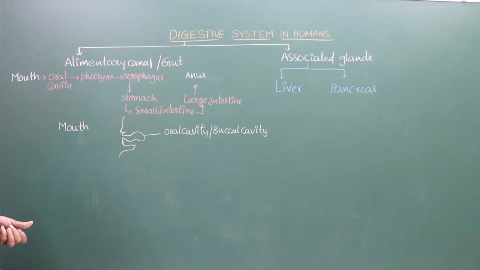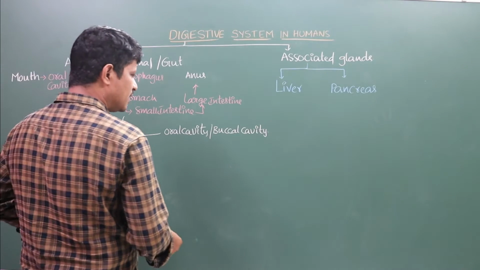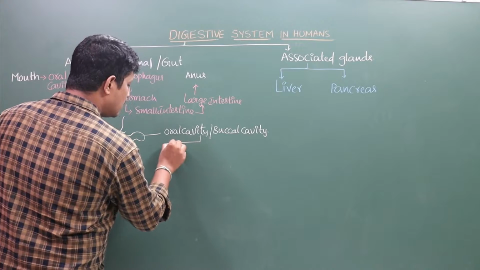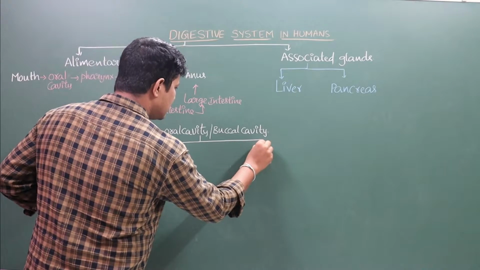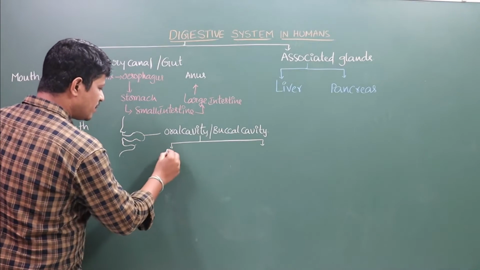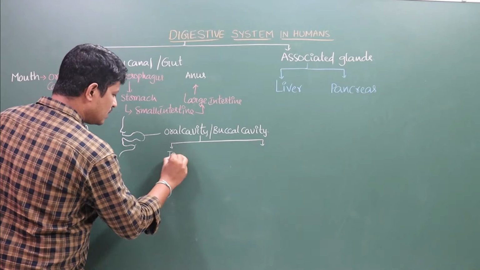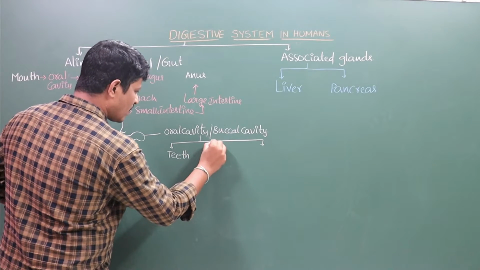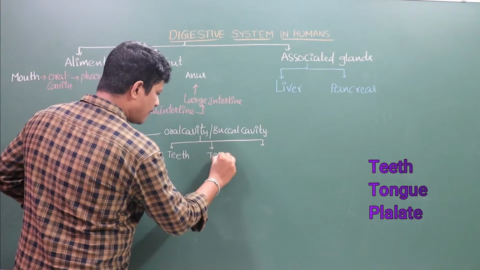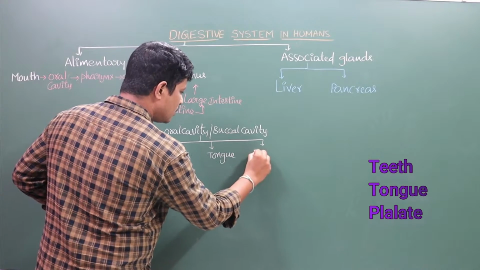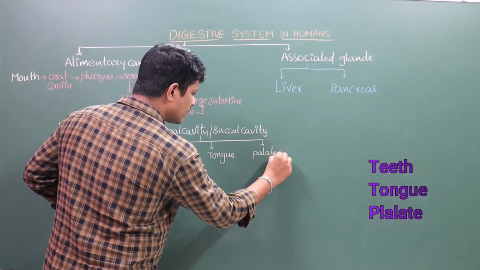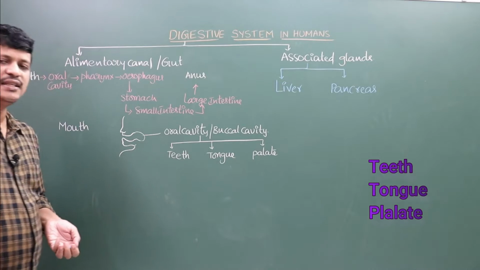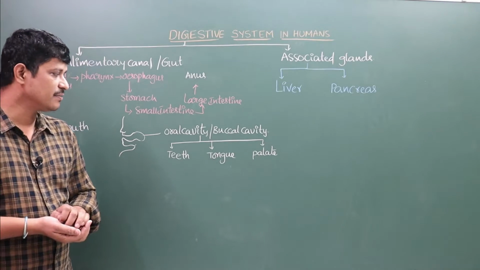We identify this buccal cavity or oral cavity due to the presence of the teeth, tongue, and palate.